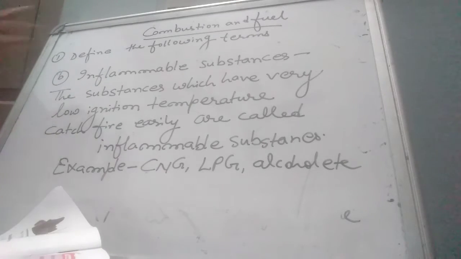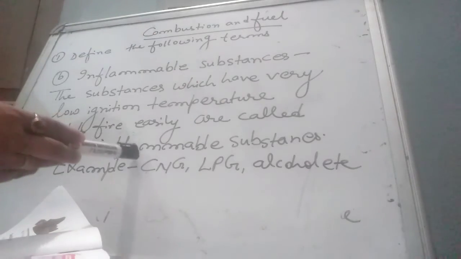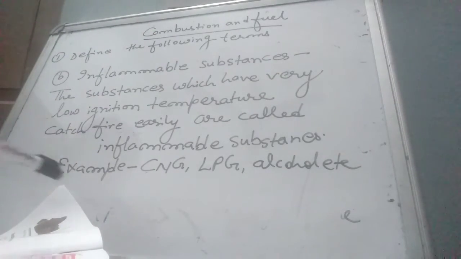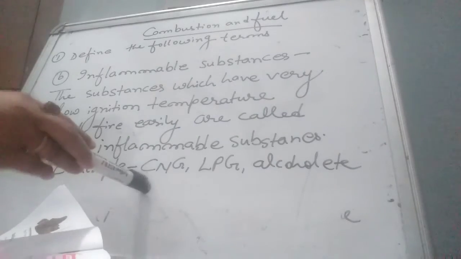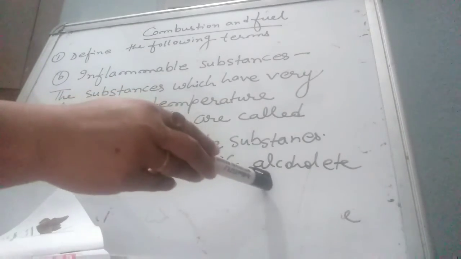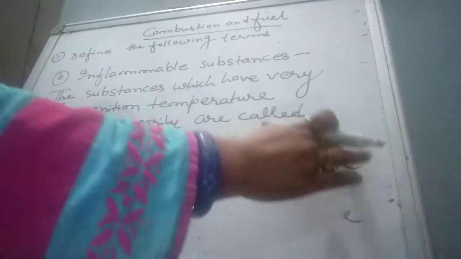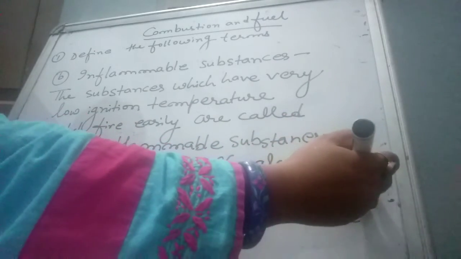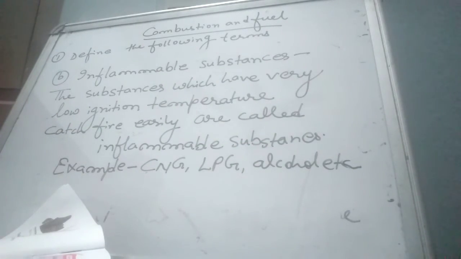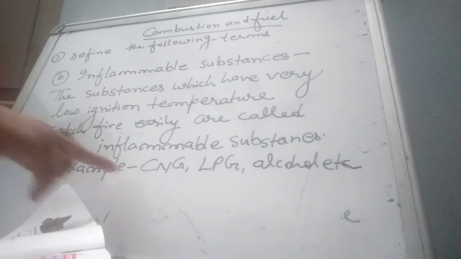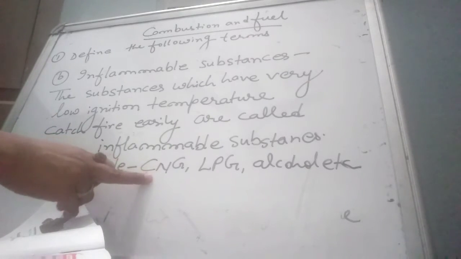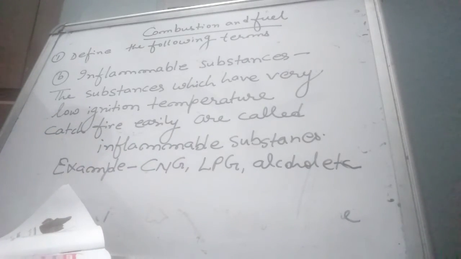Second topic is inflammable substances. The substances which have very low ignition temperature and catch fire easily are called inflammable substances. For example, CNG, LPG, alcohol, etc. Full form of LPG is liquefied petroleum gas. Full form of CNG is compressed natural gas.